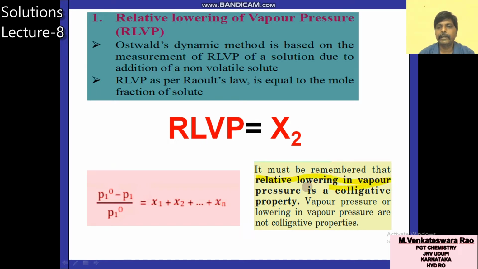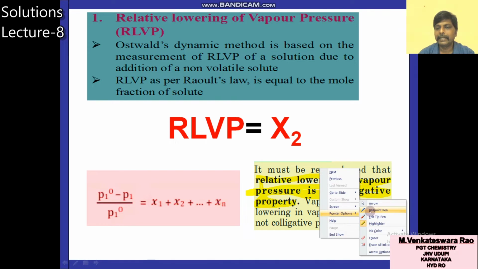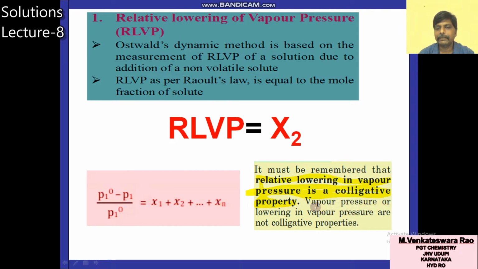Relative lowering of vapor pressure is a colligative property. You remember that the other two, lowering of vapor pressure and vapor pressure, are not colligative properties.